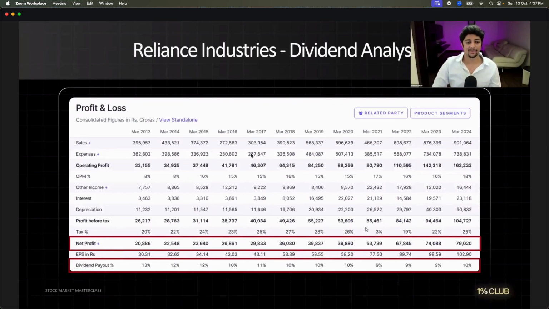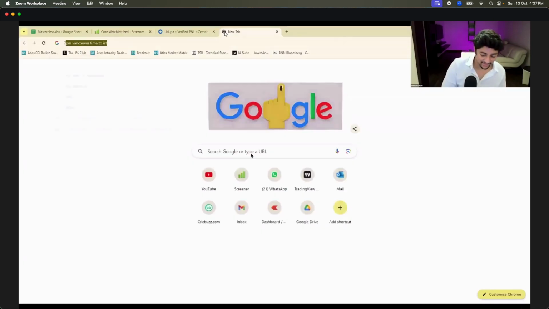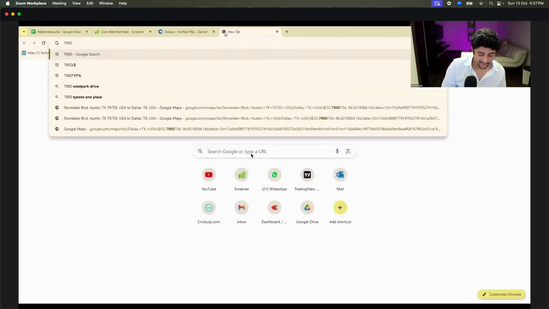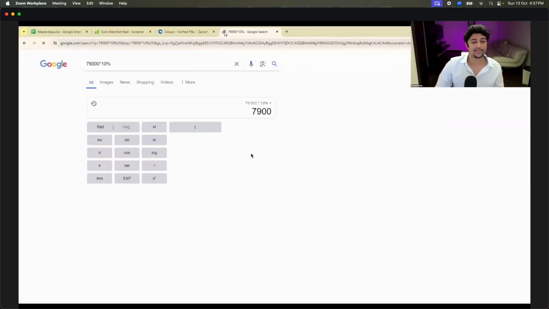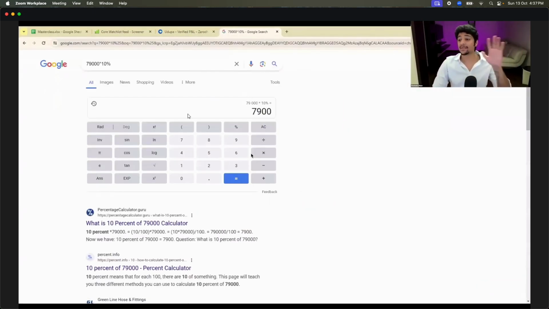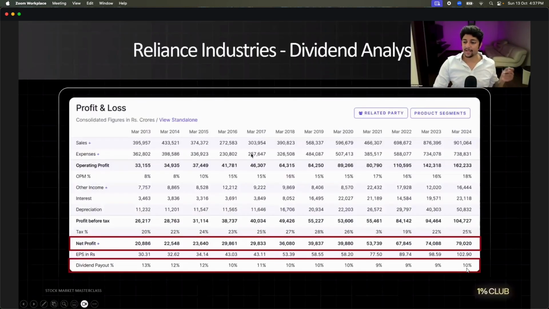So if I go to a calculator over here, 79,000 crores into 10% is how much? 7,900 crores is the dividend overall paid for everybody. Understood? Overall paid. I am not saying this, Reliance only said this. 79,000 crores yearly profit and 10% they gave out. 90% of Reliance money went back into Reliance to grow the business. That's a good sign.